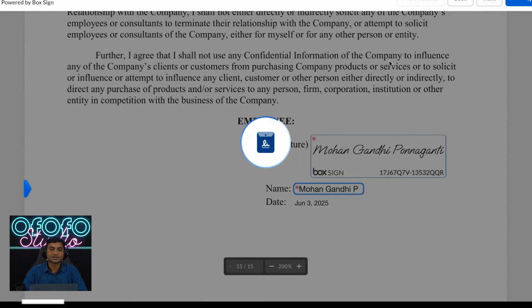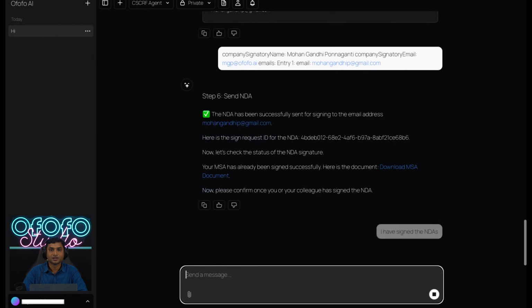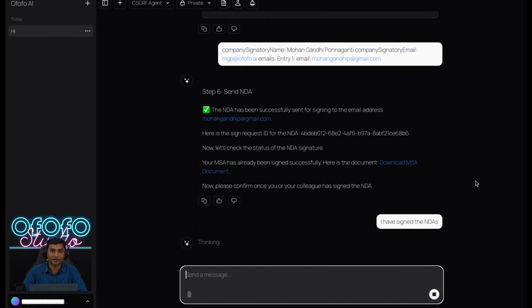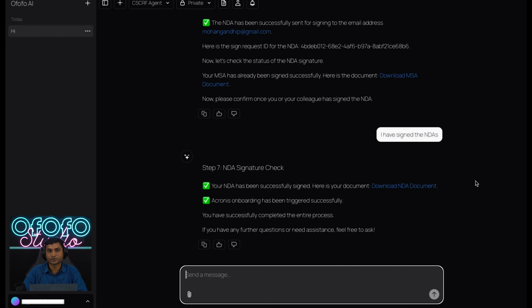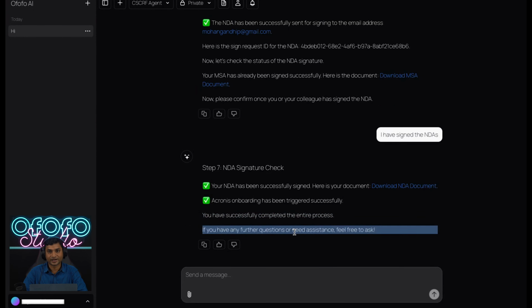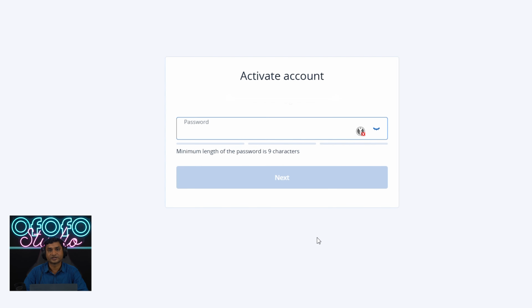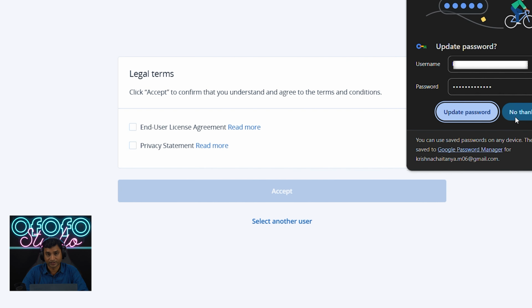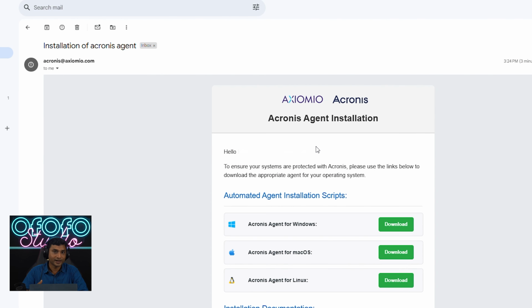Once the NDAs are signed, you're good to start the implementation. It automatically sends you the implementation steps for Acronis endpoint protection, which acts as a mass deployment tool, and you can push and enforce all the controls required for CSCRF through Acronis. Let's see how our agent can deploy Acronis on your laptops. You would basically receive 2 emails. One, for setting up your Acronis account for your organization, and two, to install Acronis on all your employees' laptops, whether they're Mac, Windows, or Linux, it shouldn't matter.